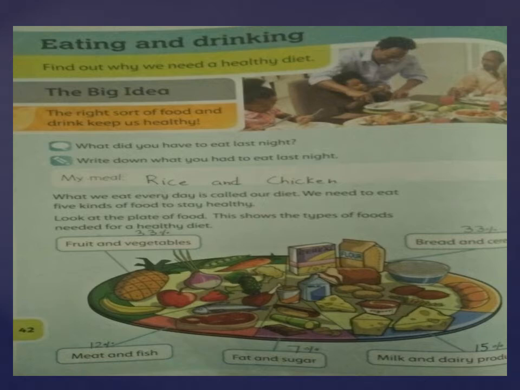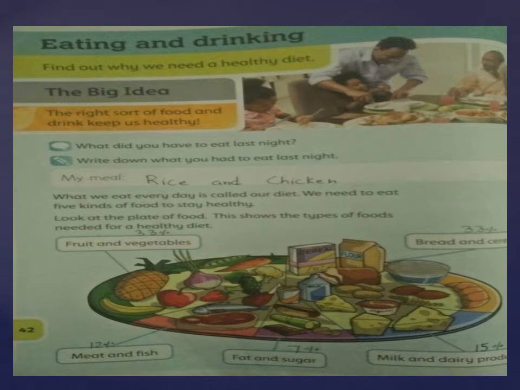Maximum in our diet we have to take fruits and vegetables because they are very healthy. So 33% of fruits and vegetables we have to add in our daily diet. So you have to write 33% on fruits and vegetables.